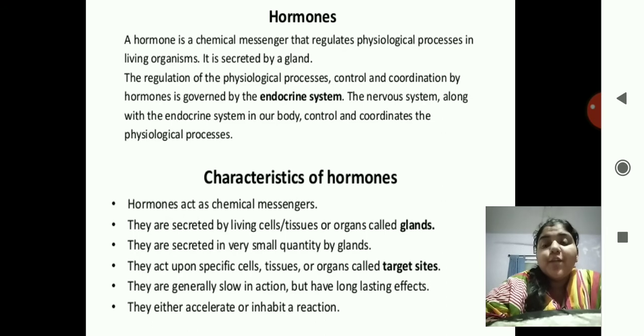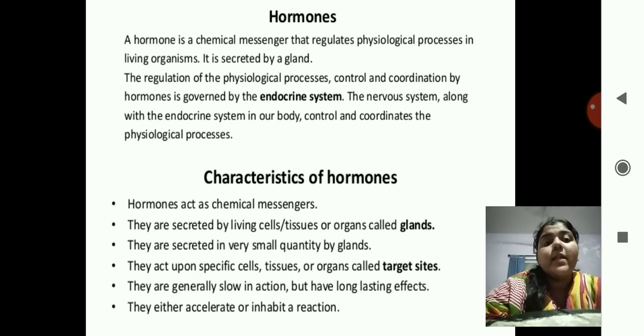In the previous video, we have seen about the hormones and characteristics of hormones, and also we have seen the coordination in plants. And today we are going to see in more detail about these hormones and the endocrine system. In the previous video we discussed that the hormone is a chemical messenger secreted by the glands, and it acts upon the targeted sites. It is used in the acceleration or inhibition of a reaction, and generally it acts very slowly but has long lasting effects.